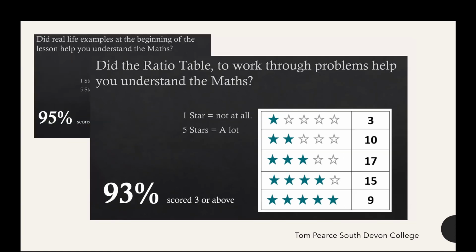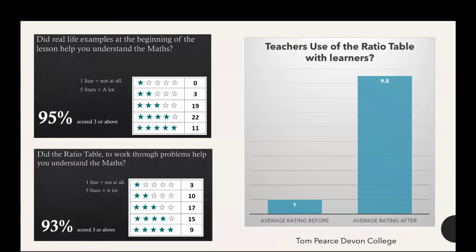They could see the relevance of it and what the maths was leading them towards. And then the second question we asked them was about the ratio table. Did using the ratio table to work through the problems help them understand the maths? And again, 93% scored 3 or above. Because for learners who've got a less intuitive sense of proportion, they can use the ratio table to see how they're constructing their answers in a way that with the standard unitary method, they can't grasp the full connections. So I think that was one of the big impacts that it had.